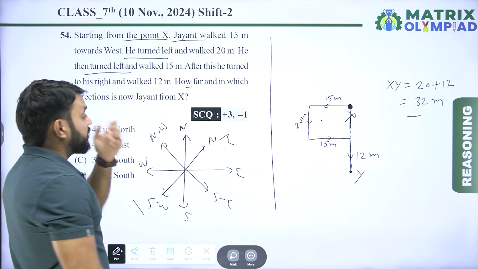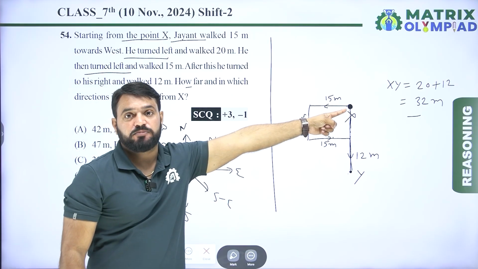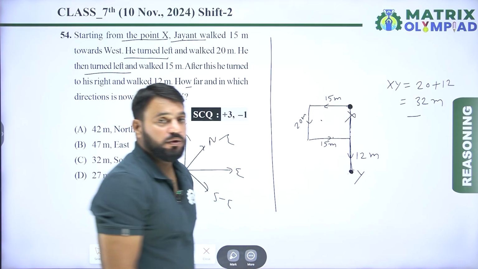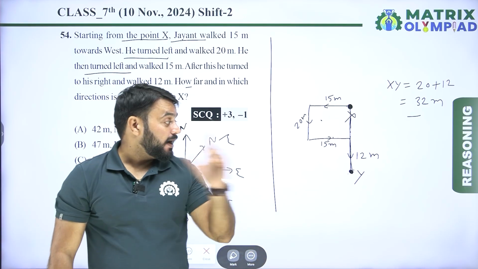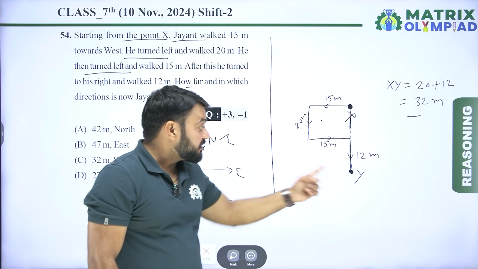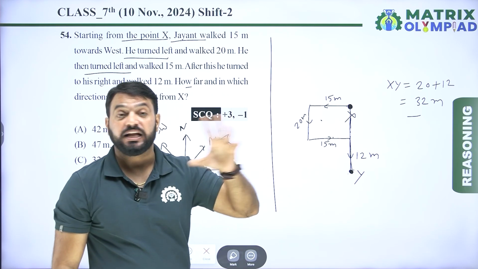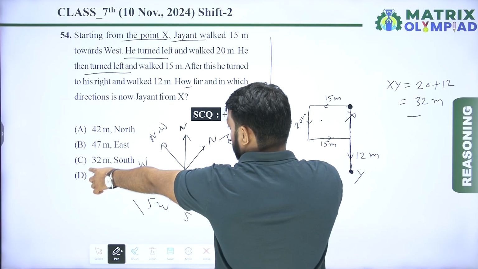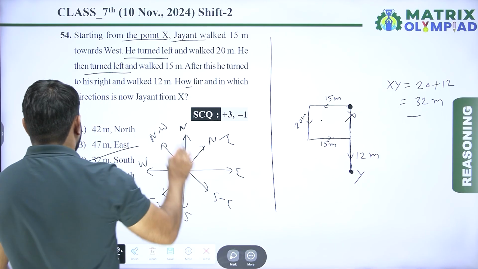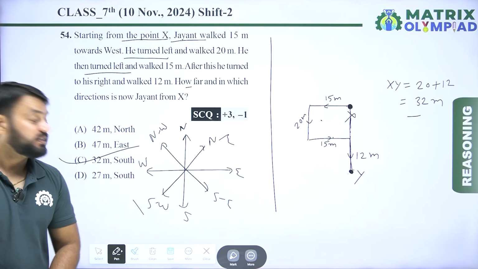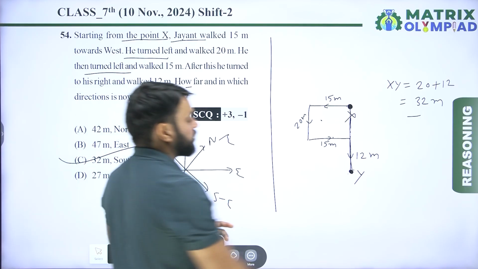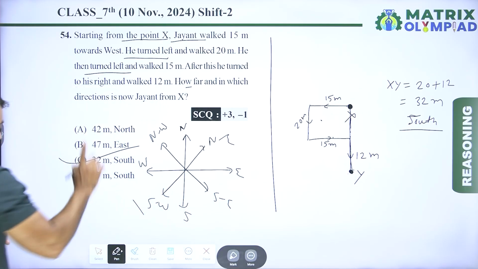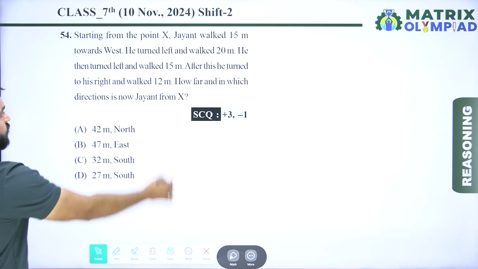Now find the direction of final point with respect to starting point. It means Y is in south of X. So the final point will be just south of the starting point. So here option C, 32 south, is the correct answer of this question. Let's move on to the next question.